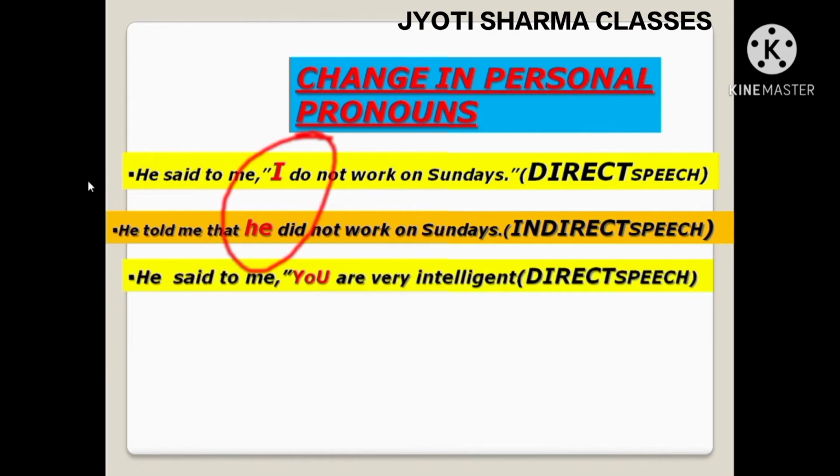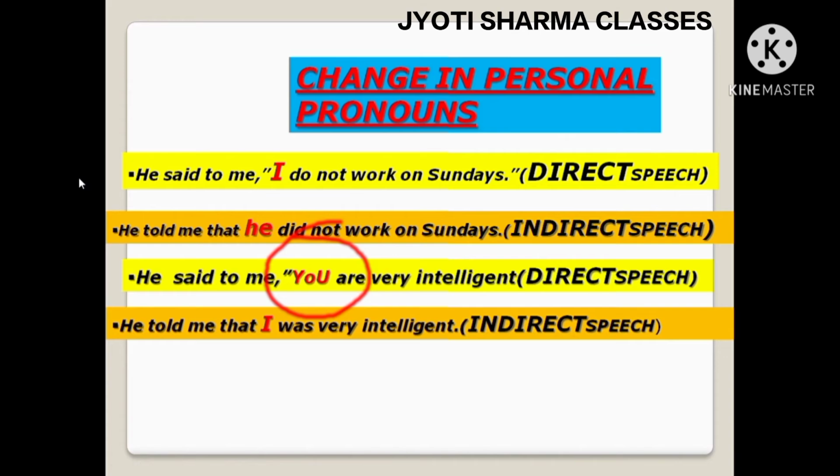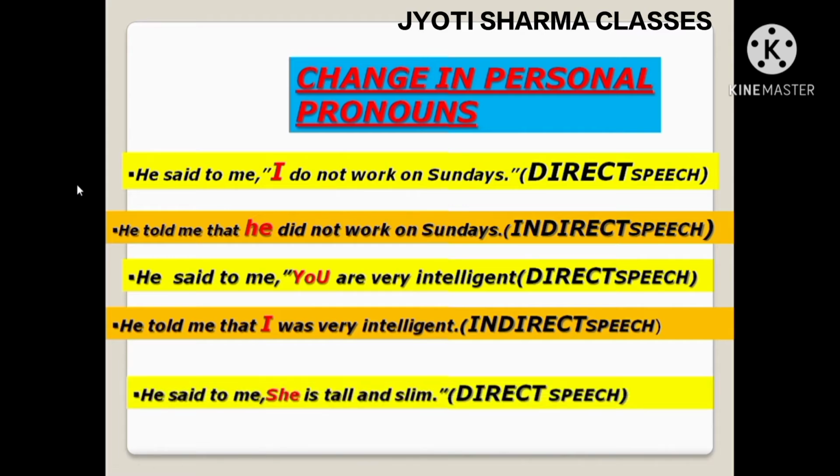Now in the next example, he said to me, you are very intelligent. You gets changed into I. Why? The rule is that pronouns of the second person are changed according to the object of the reporting verb. The object here is me, isn't it? Thereafter, the next example is, he said to me, she is tall and slim. She is written in inverted commas.